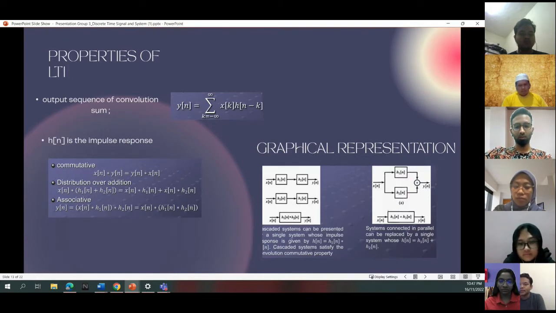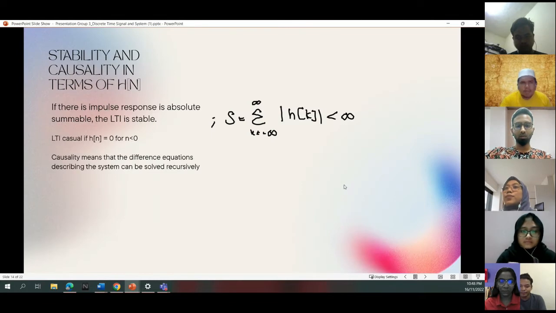The other side is the graphical representation. This graph shows that a system can be represented as a single system whose impulse response is given by h[n] equals h1[n] plus h2[n]. This one is for systems connected in parallel.